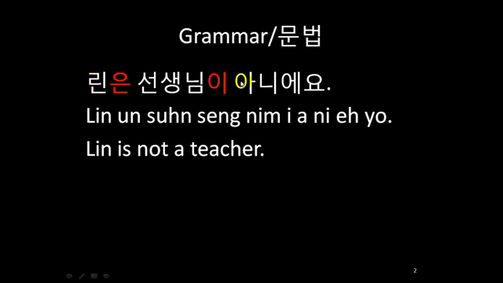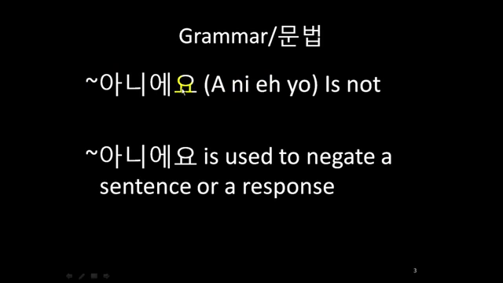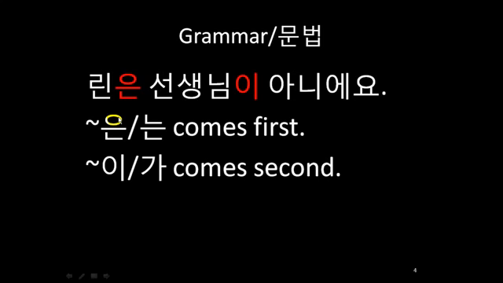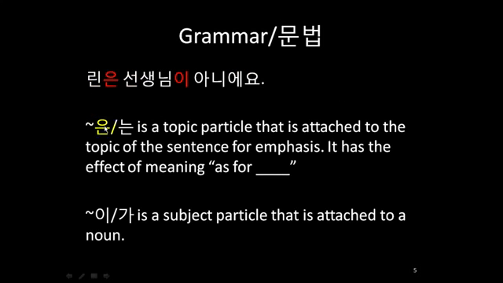린은 선생님이 아니에요. The ending 아니에요 is used to negate a sentence. So the particle 은 comes first right after 린. The 이 particle comes after the word 선생님. So the 는 is a topic marking particle that is attached to the topic of the sentence. It has the effect of meaning as for. So in the sentence above, you can think of the 은 or 는 particle as meaning as for Lin. The 이 or 가 particle is a subject marking particle that is attached to a noun.